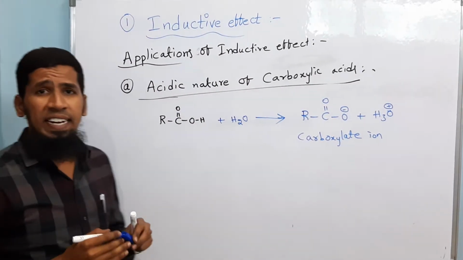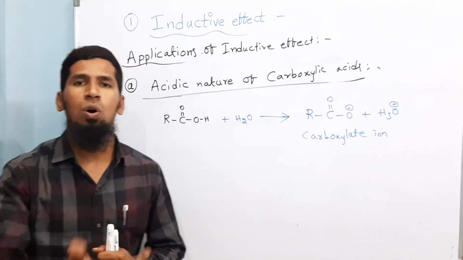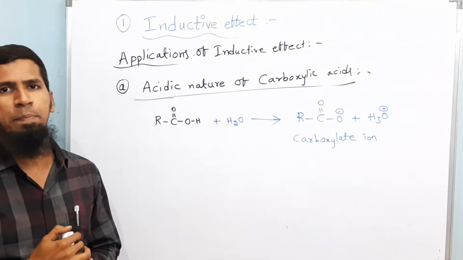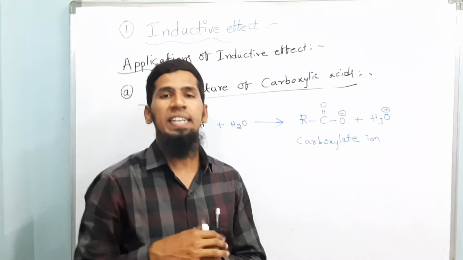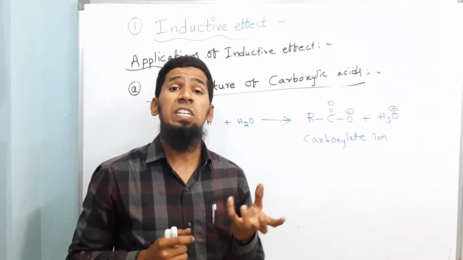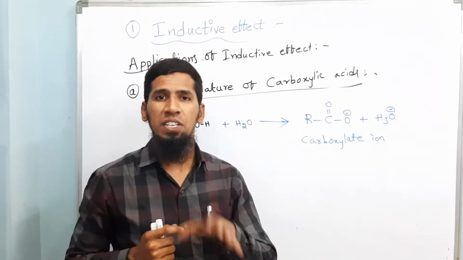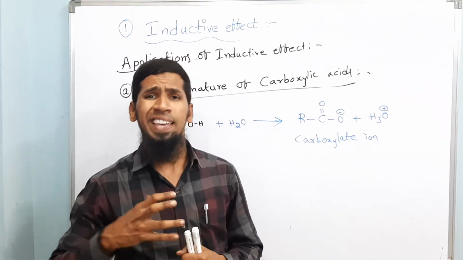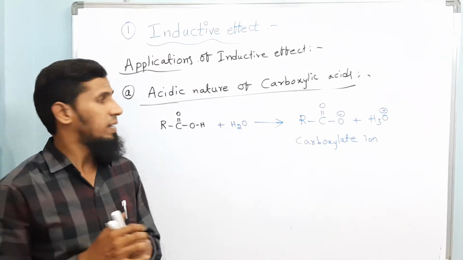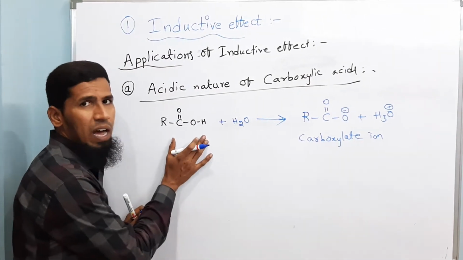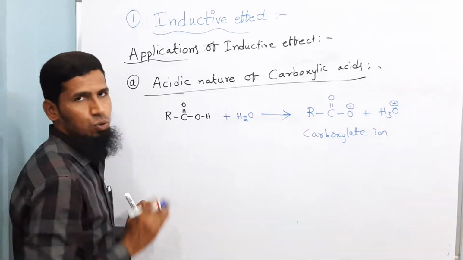So the tendency of a substance to donate a proton can be considered as acidic behavior. If a substance is more easily donating a proton, then it is considered a stronger acid, and if it is taking more time, that is, the rate of such a reaction will be very low, so if it is taking more time to donate a proton, then that is considered a weaker acid. So basically, carboxylic acids are stronger organic acids, you can consider.